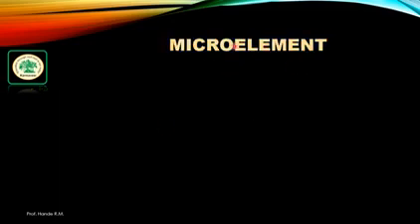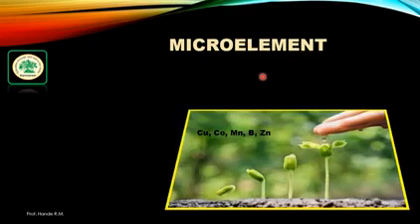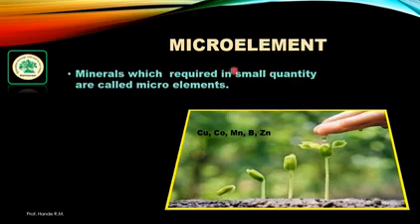Second is the micro element. What is meant by micro element? Micro means small. The minerals which are required in small quantity are known as micro elements. Plants require some elements in trace or small quantity, known as micro elements. Calcium, cobalt, boron, and zinc are micro elements required for the growth of the plant.